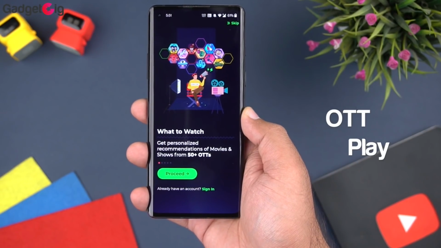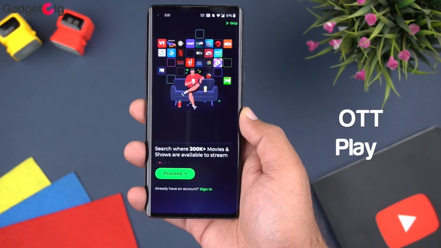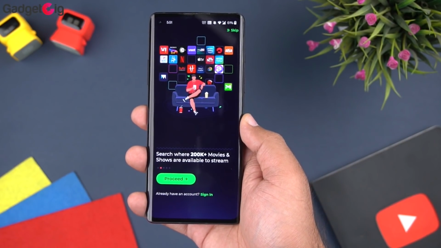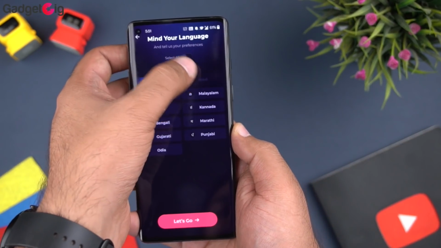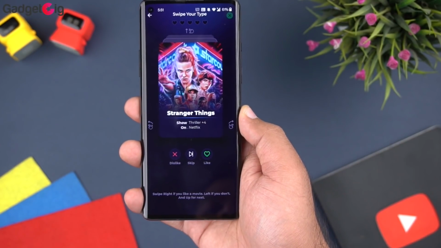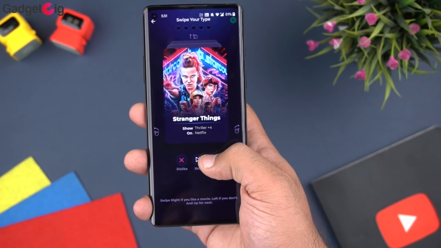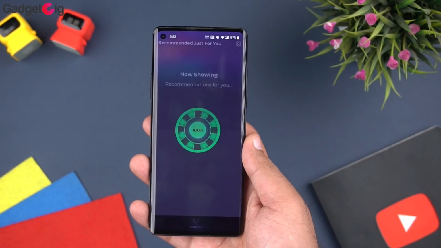The next app we have in our list is the OTT Play. OTT Play allows you to get smart recommendations from different OTT platforms. You can select the language and OTT platform at the initial setup, and with the help of your likes and dislikes, the app will recommend you the content to watch.